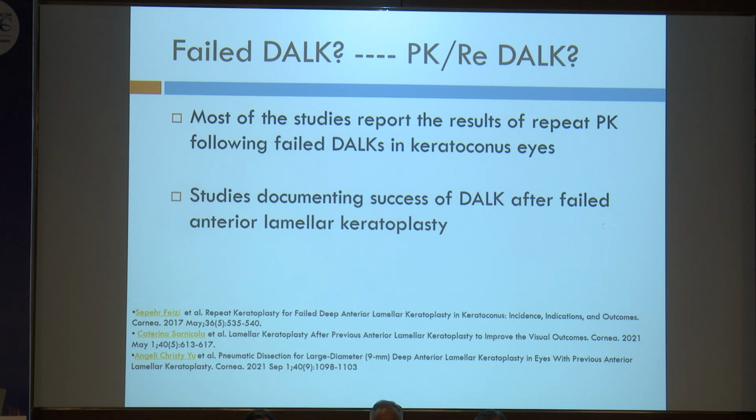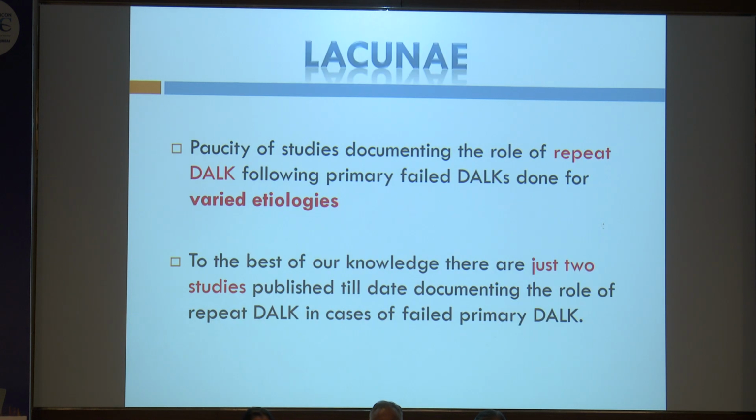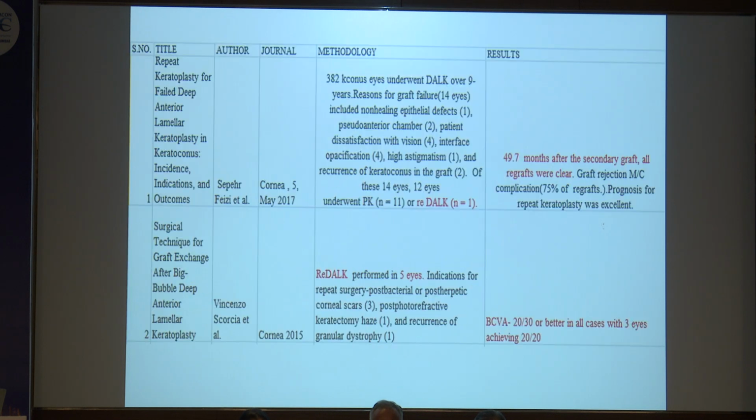There are also studies documenting the success of DALK after failed anterior lamellar keratoplasty, but there's a paucity of studies documenting the role of repeat DALK following primary failed DALKs done for varied etiologies. To the best of our knowledge, there are just 2 studies published till date documenting the role of re-DALK in cases of failed primary DALK. One of them was published by Sefer Fizi et al. in Cornea.